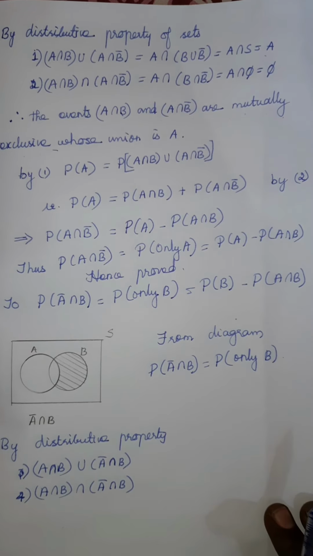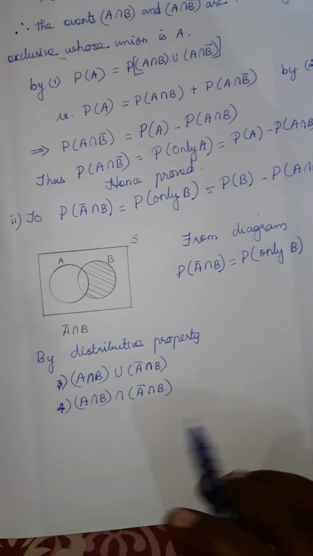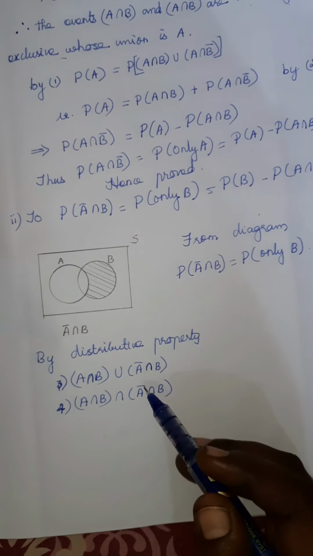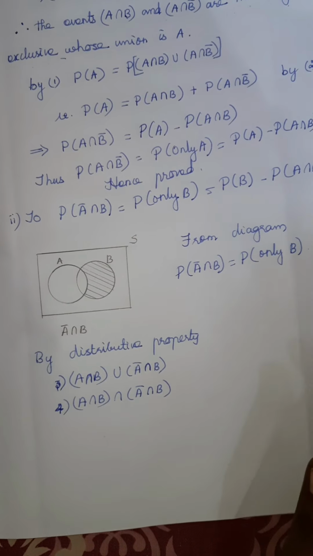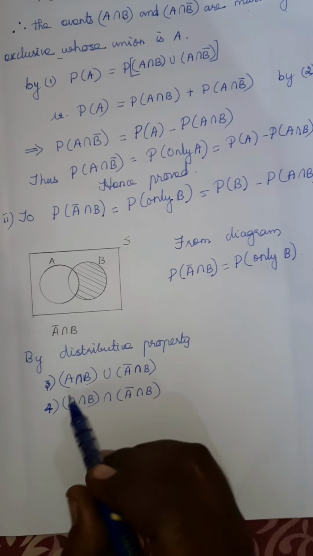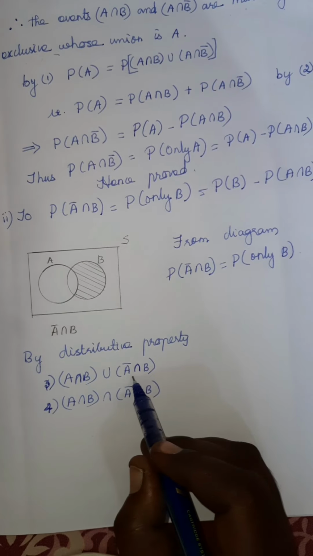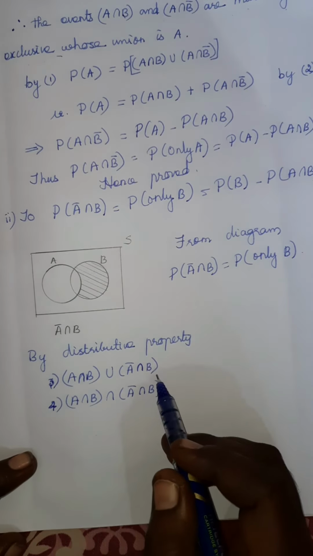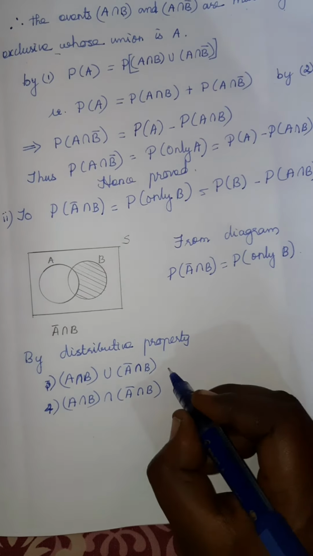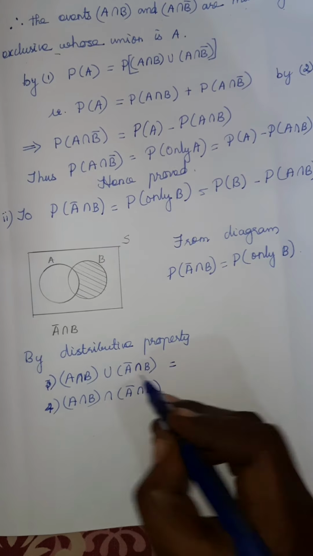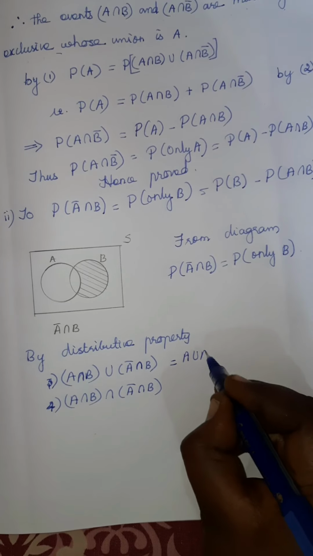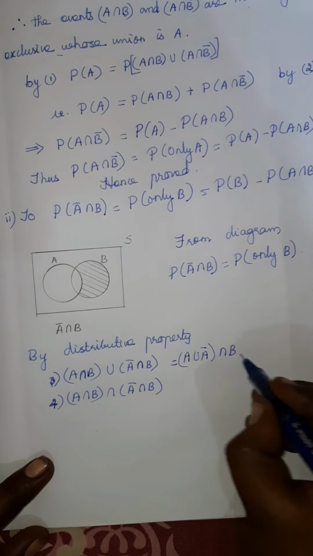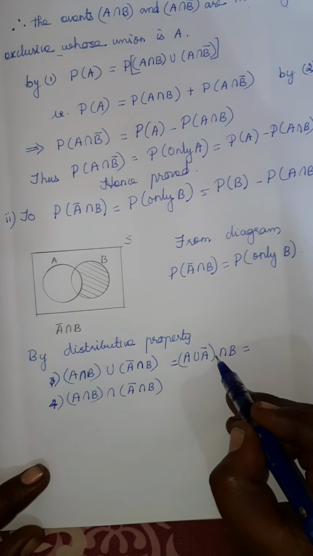First we can write the distributive law. Here A intersection, there we wrote B bar, here we have A bar. According to that you have to write the property. So A intersection B union A bar intersection B. Here which is common? Intersection B is common, so according to that you can write A union A bar, intersection B. What is A union A bar?